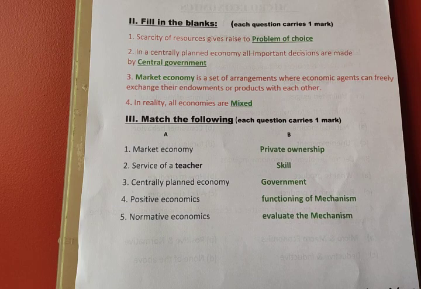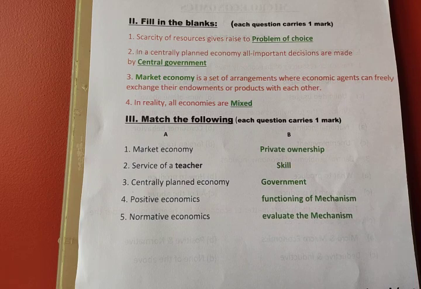Okay, third one, dash is a set of arrangements where economic agents can freely exchange their endowments or products with each other. Third one, dash is a set of arrangements where economic agents can freely exchange without any restriction.